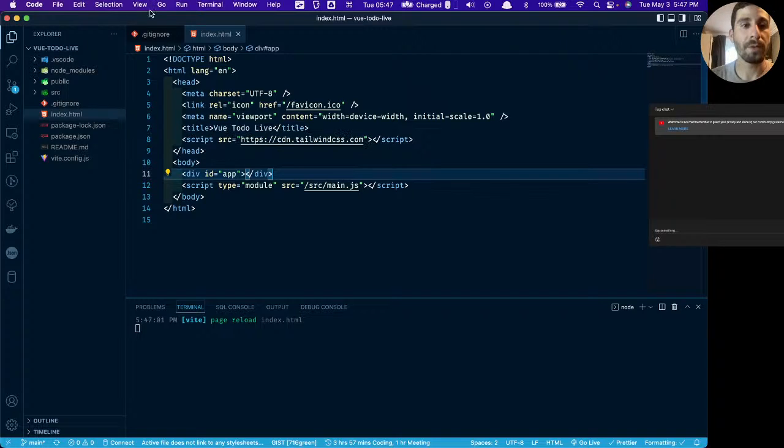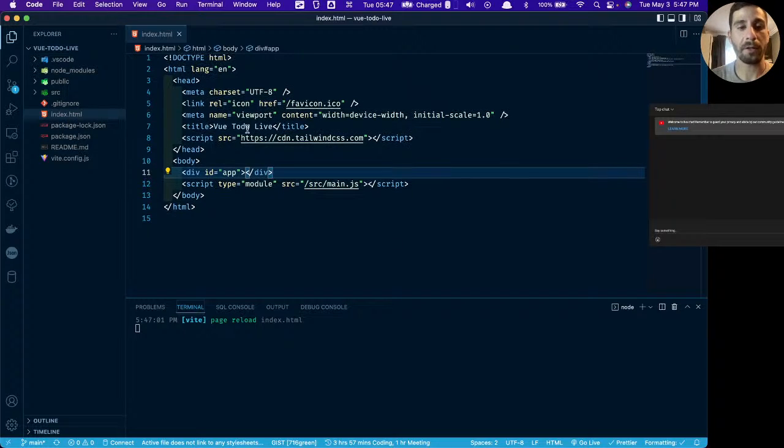So there's a few things to note. Since we used Vite, it bootstrapped the application for us. There's not really any setup that we need to do to get this up and running. So let's just take a look at what it did for us. First of all, this index.html file, this is what's important here. We have this ID of app.